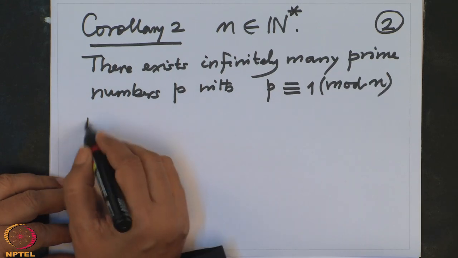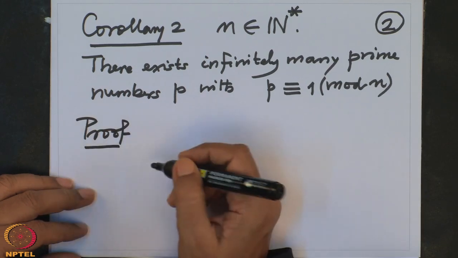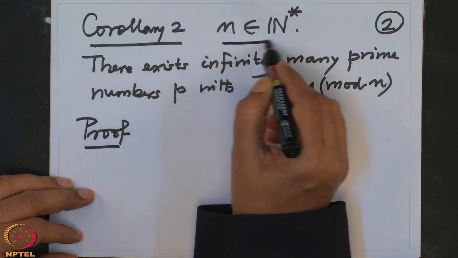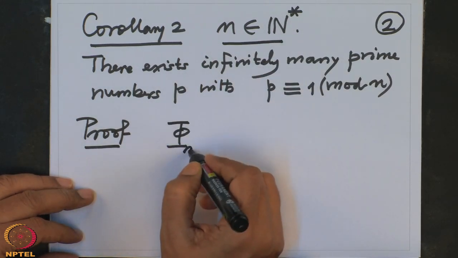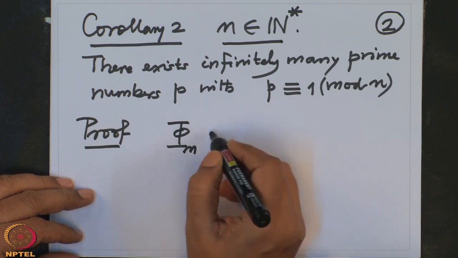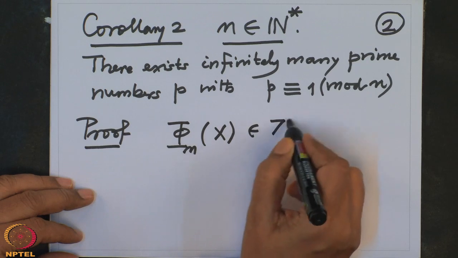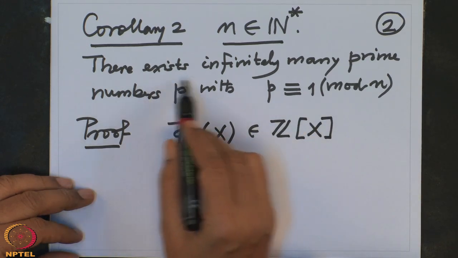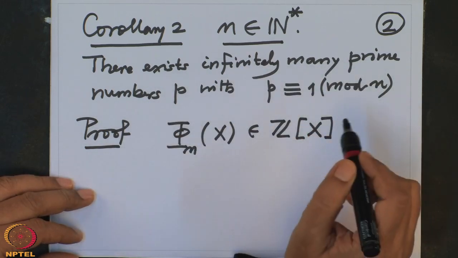So proof. We are given n, so we are given therefore phi n. Phi n is a polynomial in x with integer coefficients. And what do we want to prove? We want to prove there are infinitely many prime numbers p such that p is congruent to 1 mod n.